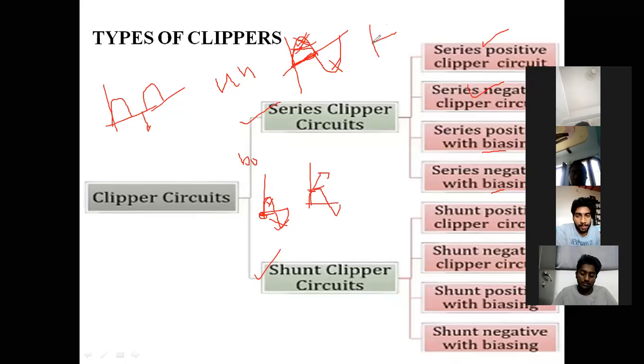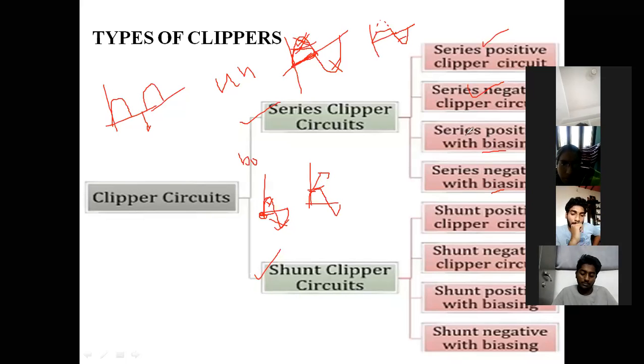That means if we use any reference voltage on the positive side, the entire positive portion may not be cut. Only a part of your positive portion is going to be cut, the part above the reference level. Therefore that comes under positive biasing. Similarly, if you use the biasing voltage on the negative side, then you get negative biasing.